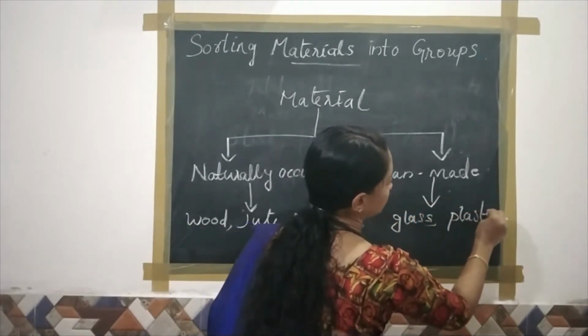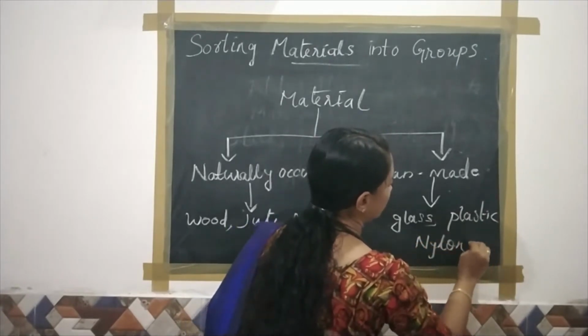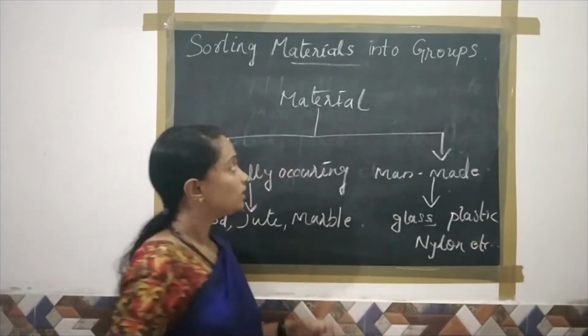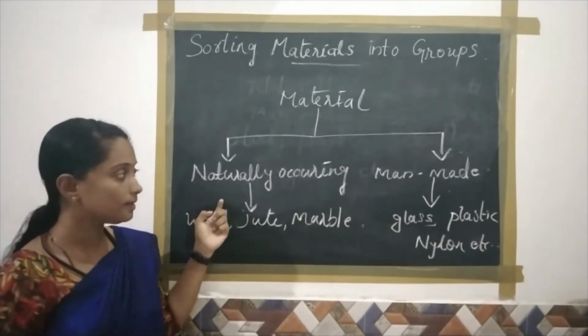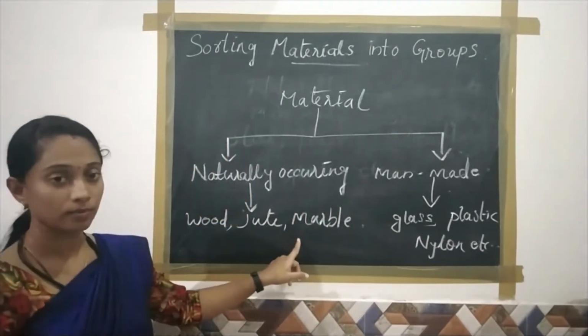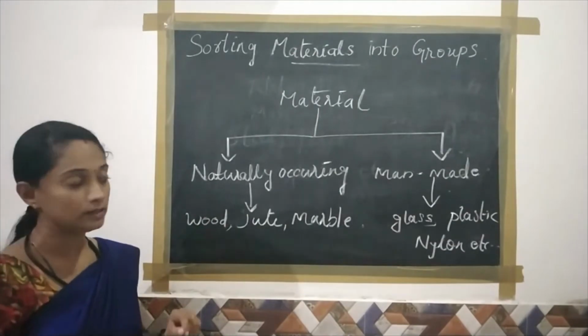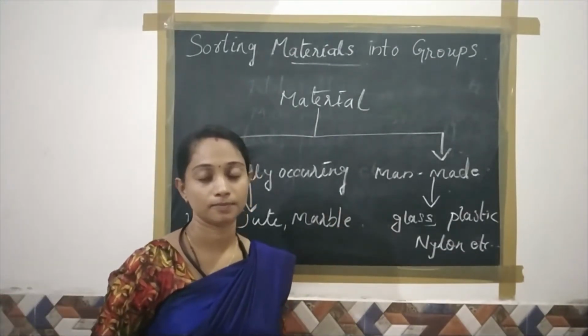plastic, nylon, etc. So here the materials are classified into two: first, naturally occurring material, and second, man-made material. Wood, jute, marble are examples of naturally occurring material. Glass, plastic, nylon are examples of man-made materials.